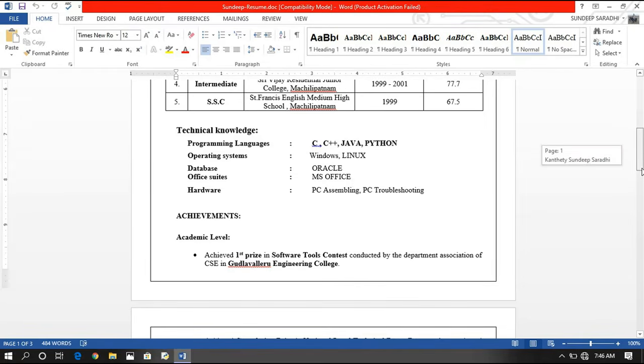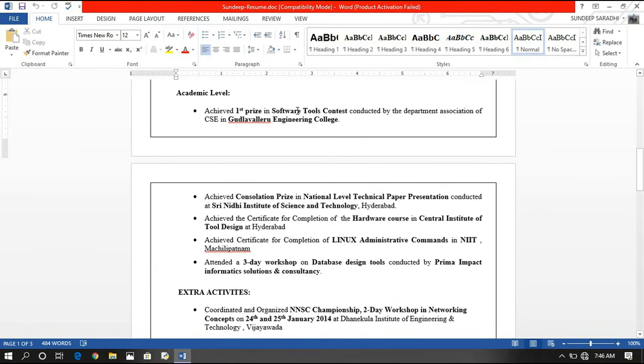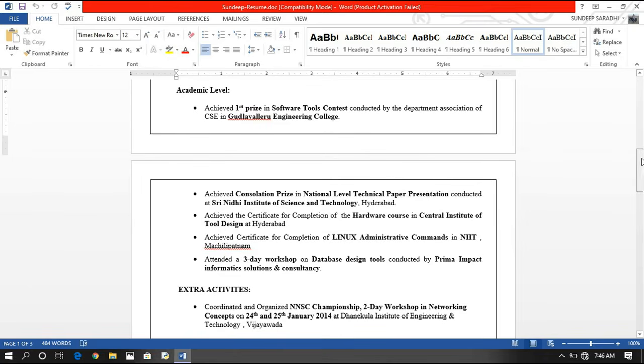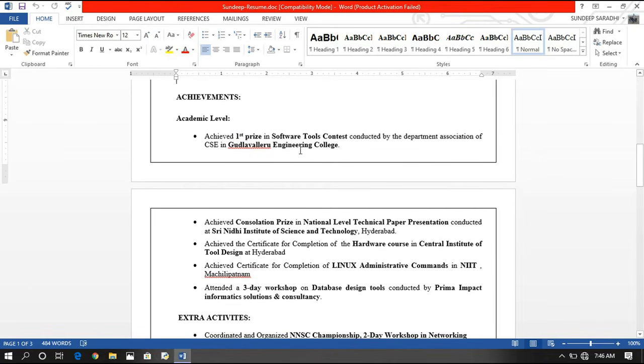And then coming to the achievements, whatever awards or achievements you have achieved during your academic level, you can include all these things here, right? So mainly go with the co-curricular activities. So, achieved first prize in software tools contest and consolation prizes, national level technical paper presentation, and all these things. I have written all these achievements here.